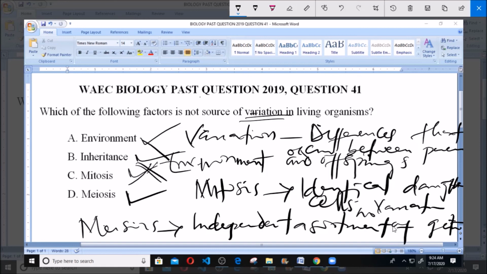So from this explanation, our answer is mitosis. Like I told you, identical daughter cells are produced. Identical daughter cells, that is daughter cells that are similar, that are the same. So mitosis, C, is the answer.